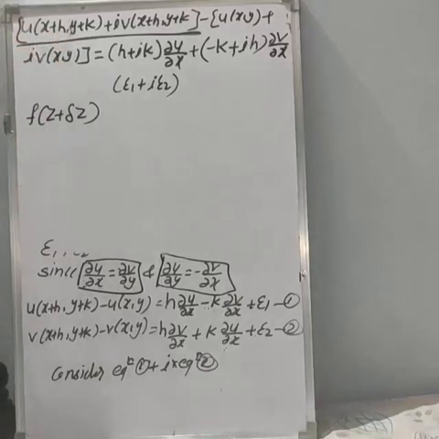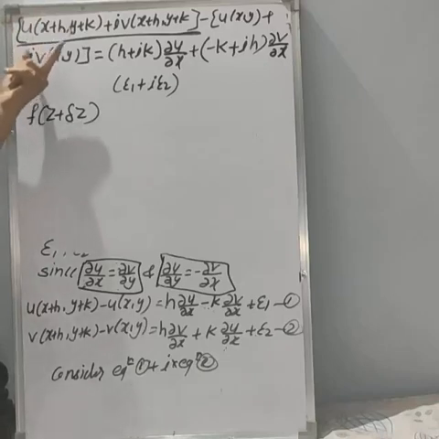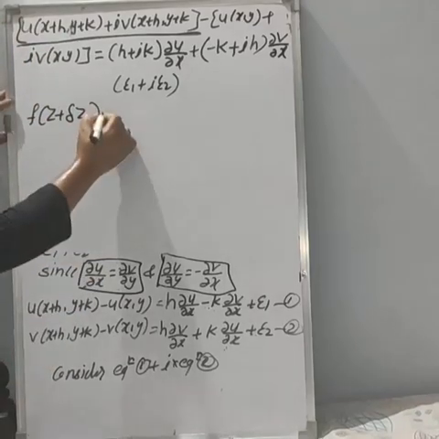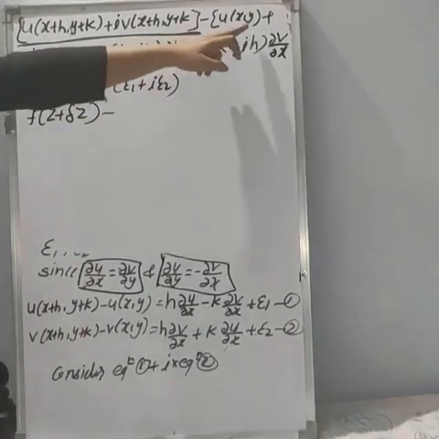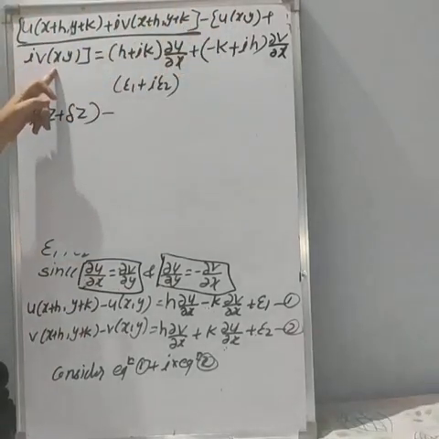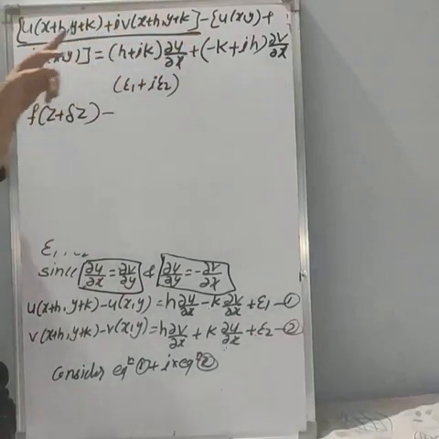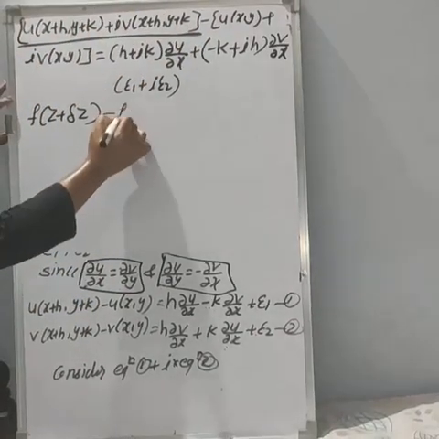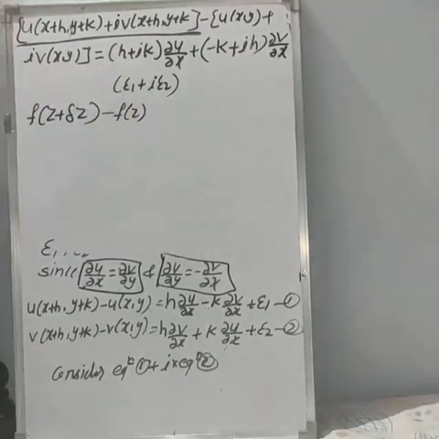Instead of h and k, we are having δx and δy. But there also we are taking δx tends to 0, δy tends to 0, and here also h and k tend to 0. So that's why the definitions are the same. So here we can write f(z + δz) minus f(z). If you see this u(x, y) + i v(x, y), this is the definition of f(z). It is given in the statement only: f(z) = u(x, y) + i v(x, y).